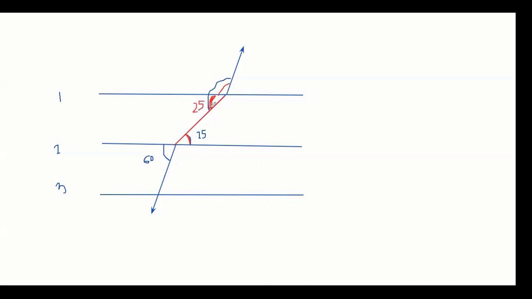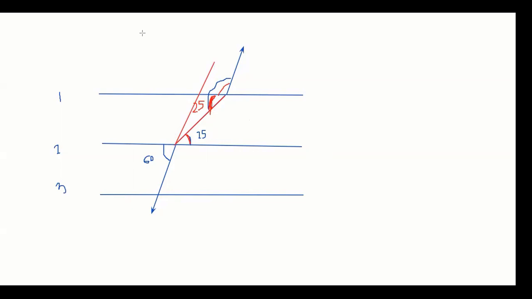This angle, correct? Two parallel lines, alternate angles are on opposite sides, always internally. So we got 25. Now what she did smartly is, again, she extended this line somehow like this. Correct, Twinkle? She extended this line here.